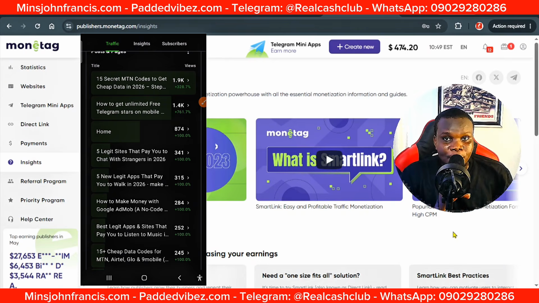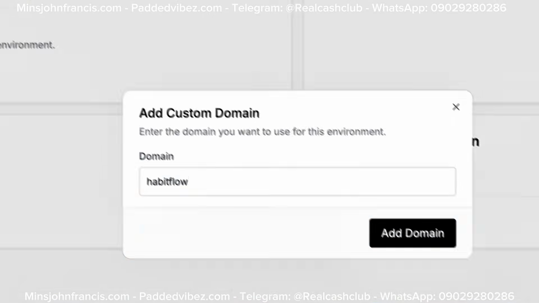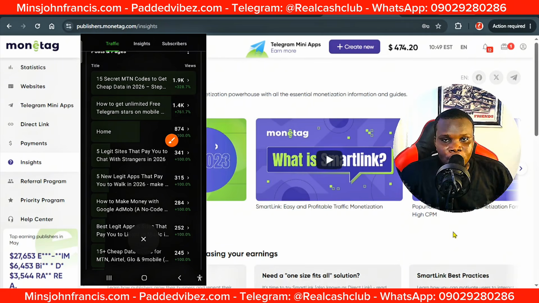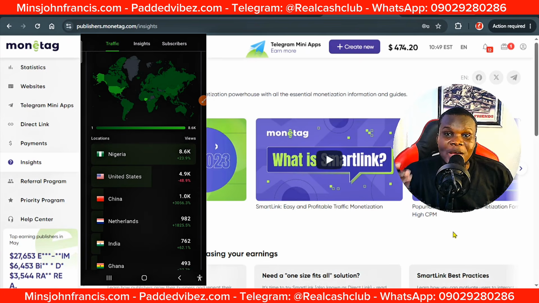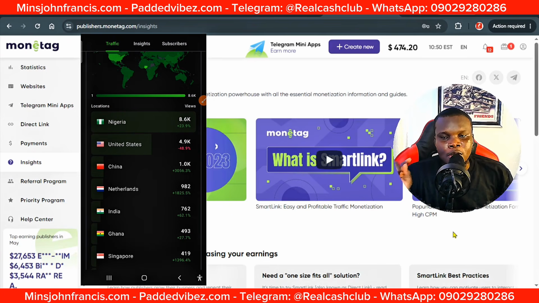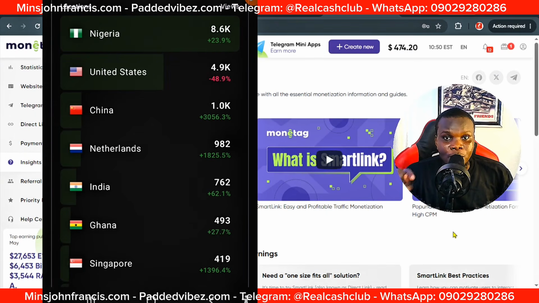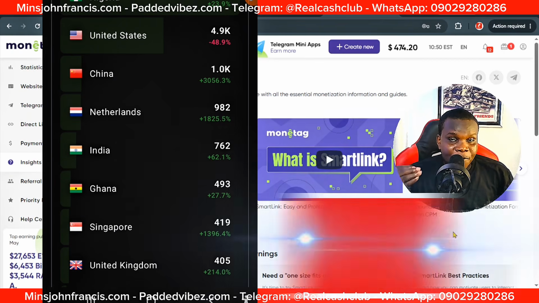up these people. These people are not just coming because they want to visit; they are coming to this very website through this application, which I'm about to show you, via my content. If you scroll down, you're going to see where these people are coming from: the countries, the regions, and also the cities. Top countries on this website are basically Nigerians, 8.6k visitors just in the last 7 days. Another country you can see is United States, 4.9k.